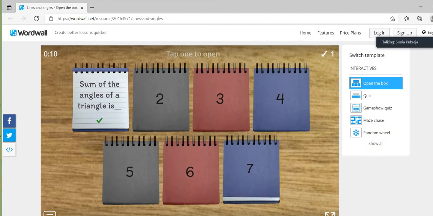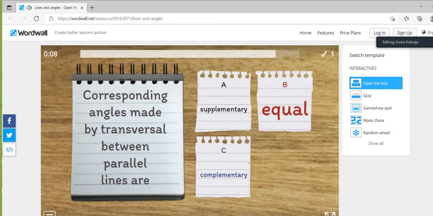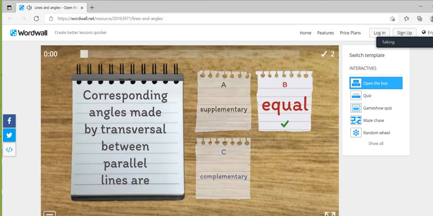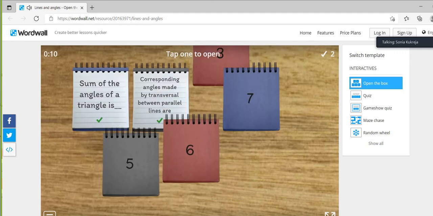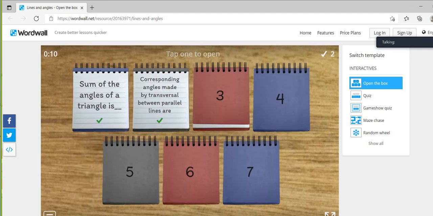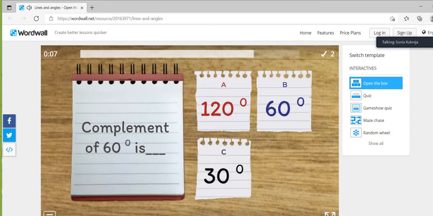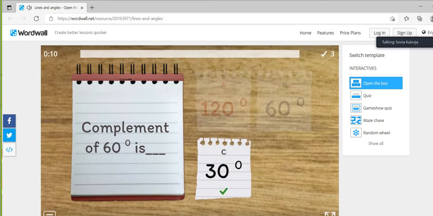Tanisha, are you ready for the second question? Yes, ma'am. The question is, corresponding angles made by transversal between parallel lines are supplementary, equal or complementary? Supplementary. These are equal. You were wrong over here. Shweta, are you ready for the question 3? Your question is complement of 60 degree. 30 degree. Absolutely right.